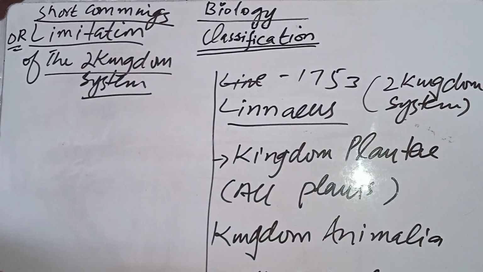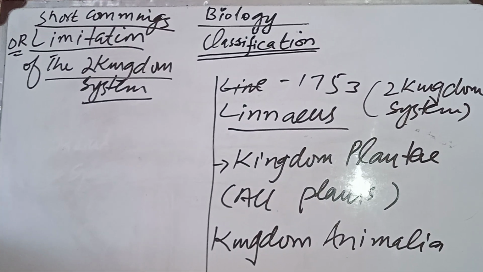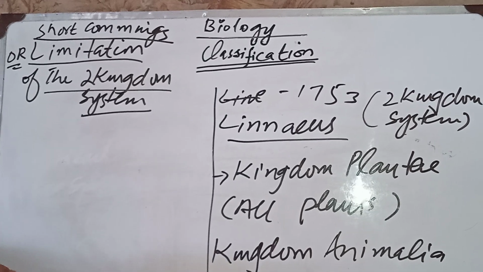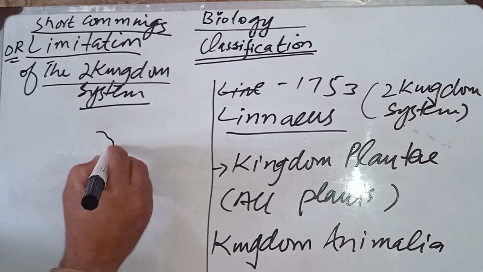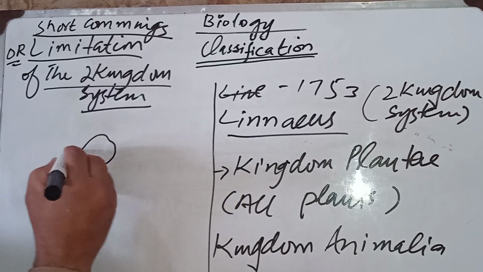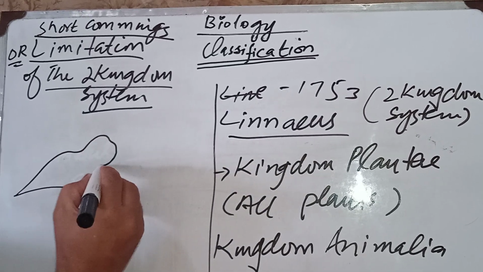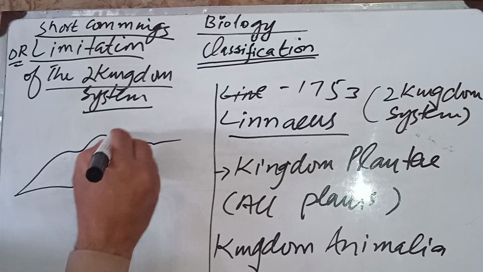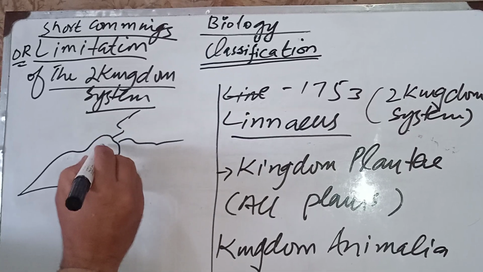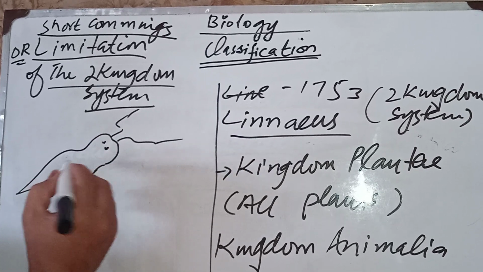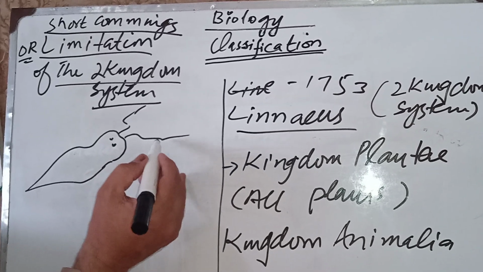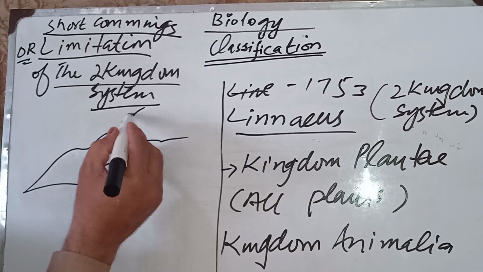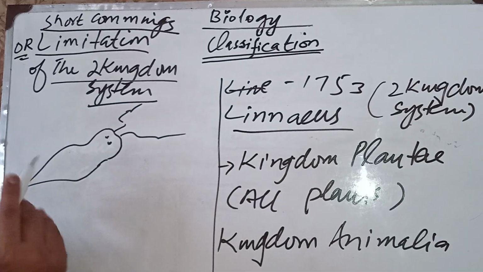Now, for example, Euglena is in Kingdom Plantae. It's an organism of this kind. We have discussed it somewhere in your class. Clear? These are the flagella, which are used for locomotion, for moving from one place to another.